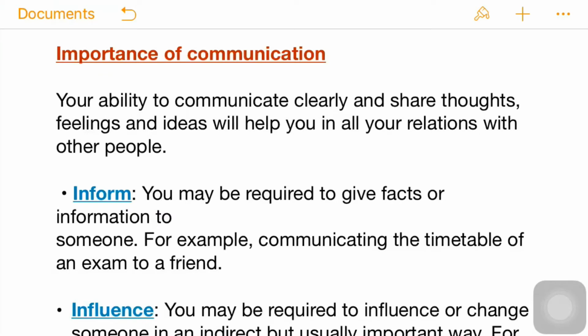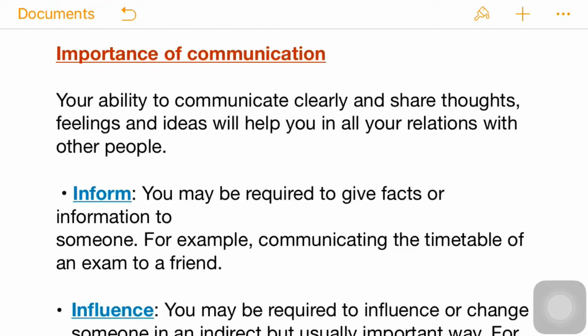So next we have the importance of communication. Your ability to communicate clearly and share thoughts, feelings, and ideas helps you in all your relations with other people. It is also very important because it promotes sharing of knowledge, it enables us to ask for help, and it helps in avoiding misunderstandings and hence potential problems. It allows people to develop and build strong relationships, and it also facilitates the growth and success of any organization or workplace. Some of the factors are given, like first we have to inform.